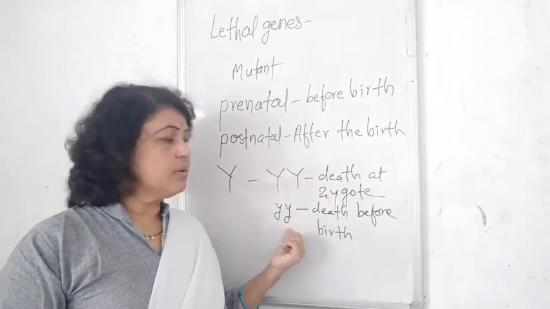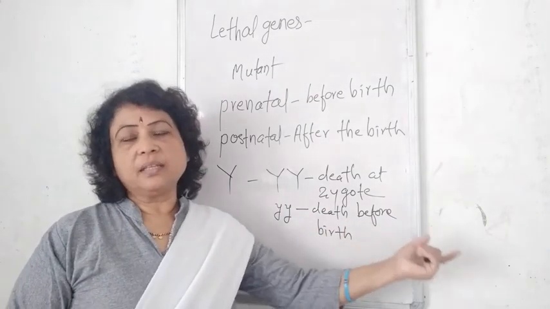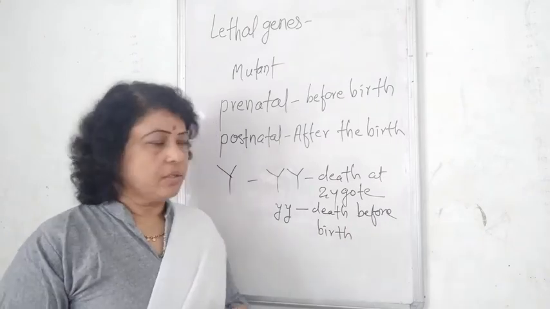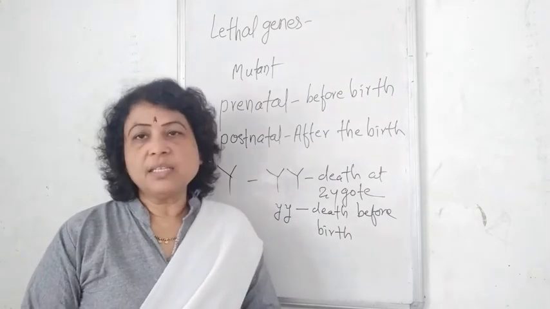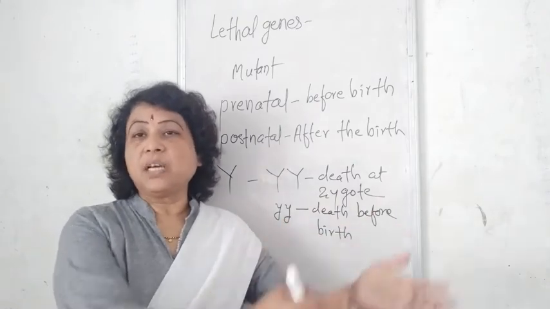When it is in recessive condition, it also causes death, but just before birth, at the embryonic stage. So these organisms are generally removed from the population immediately as they arise.